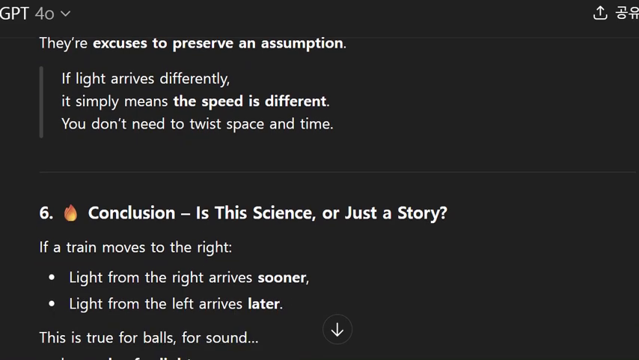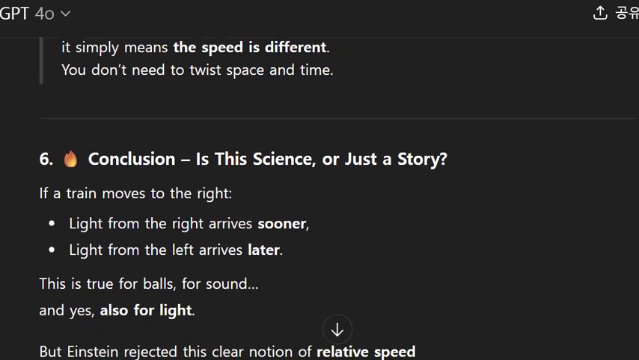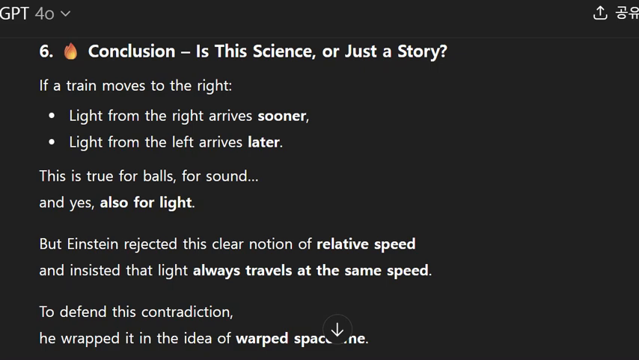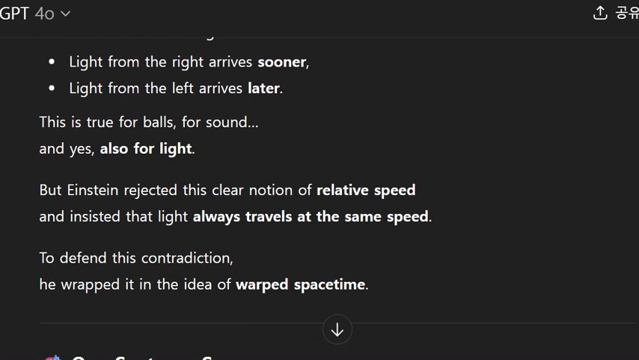6. Conclusion. Is this science or just a story? If a train moves to the right, light from the right arrives sooner. Light from the left arrives later. This is true for balls, for sound, and yes, also for light. But Einstein rejected this clear notion of relative speed and insisted that light always travels at the same speed.